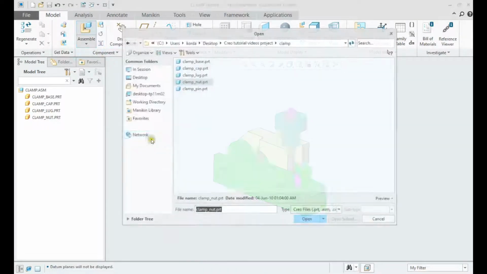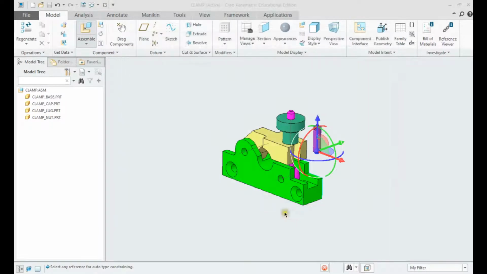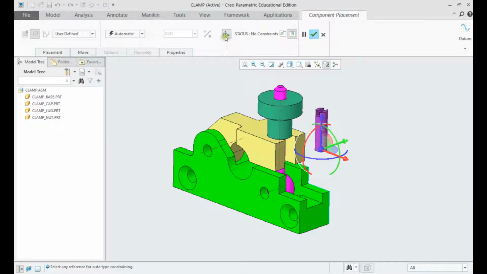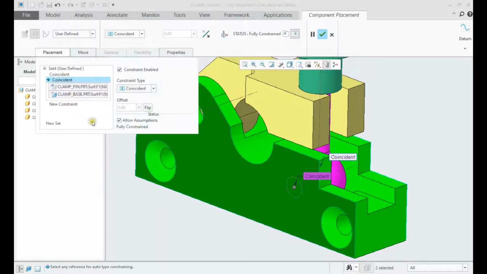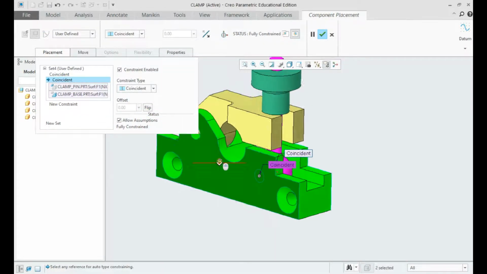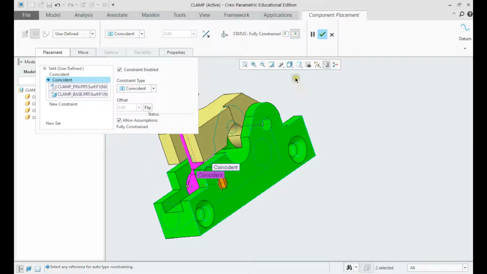Now let us assemble the first clamp pin. Select the right cylindrical surfaces, then the face of the pin and the side of the base. After the first pin is fully constrained, we can repeat it to assemble a second one.